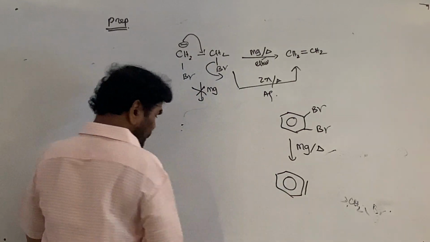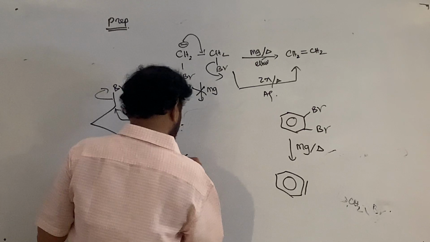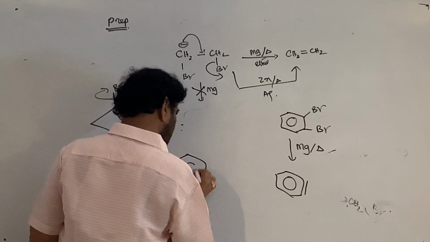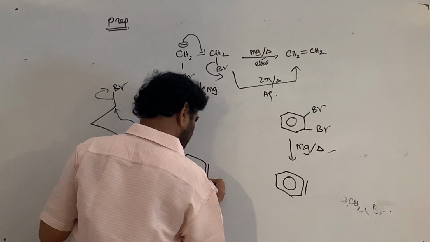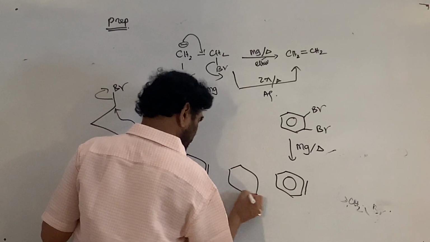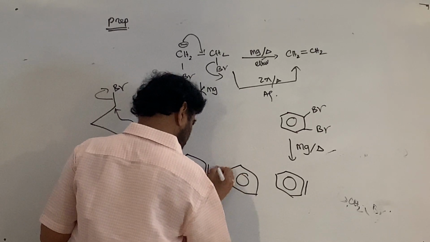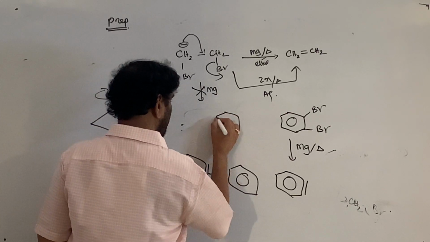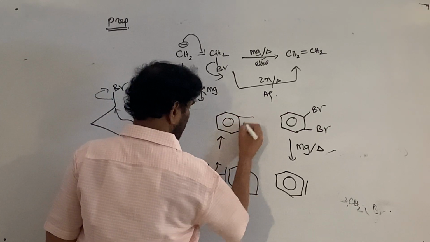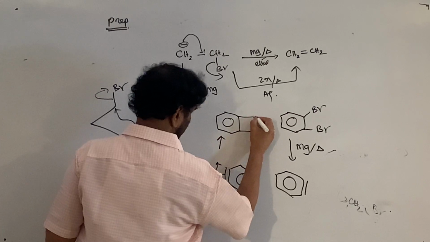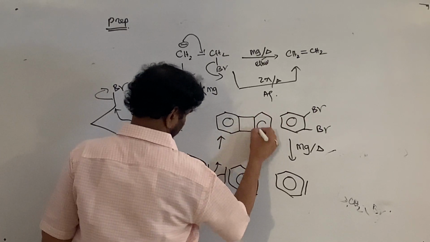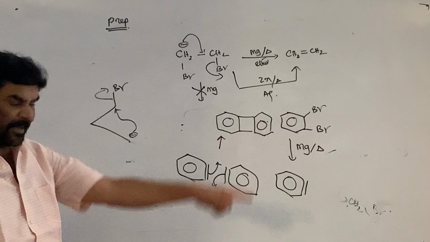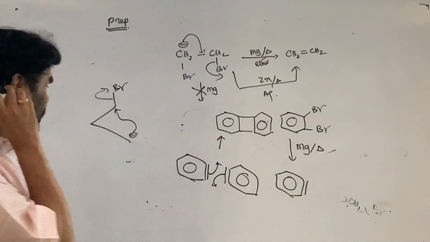Two benzyne molecules combine with each other to form another compound, leading to the formation of this. So dimerization takes place.